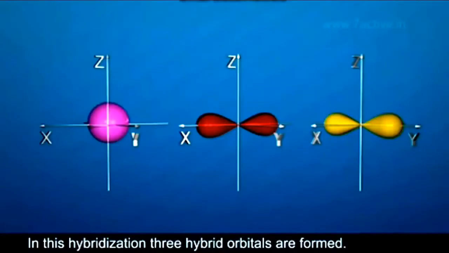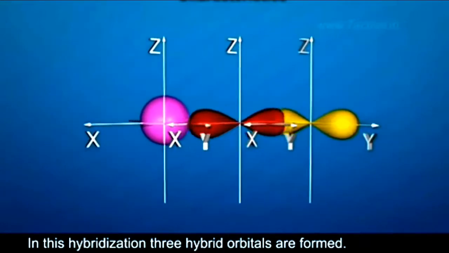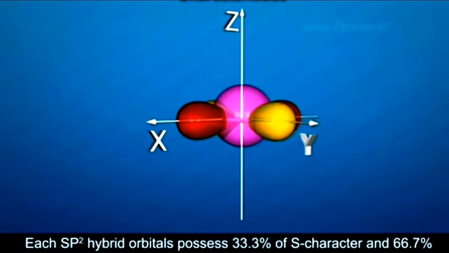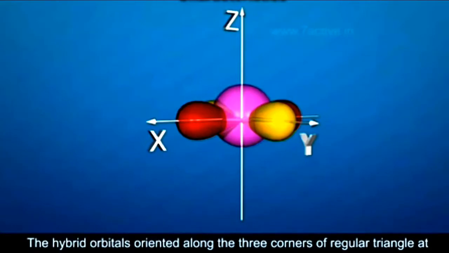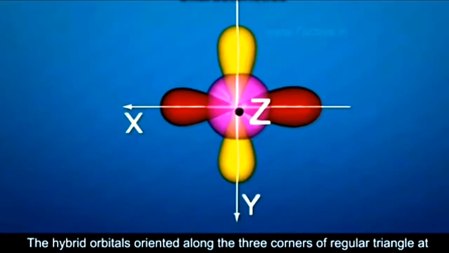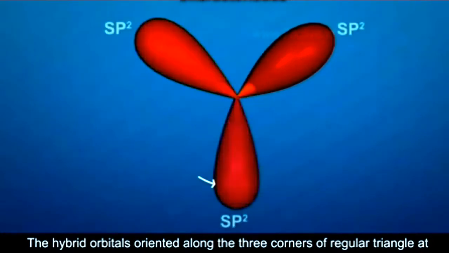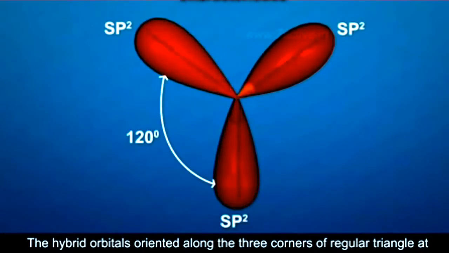One s orbital and two p orbitals of an atom mixed together to form three identical hybrid orbitals is known as sp2 hybridization, and the orbitals are called sp2 hybrid orbitals. These sp2 hybrid orbitals are in planar trigonal shape with bond angle 120 degrees.